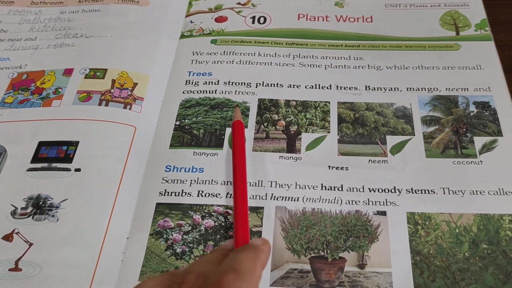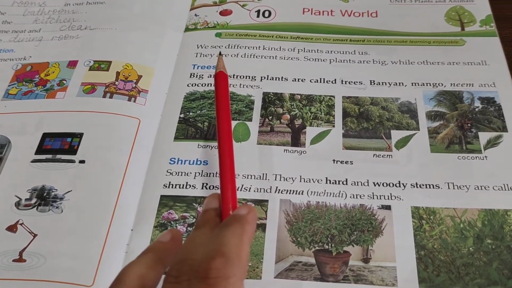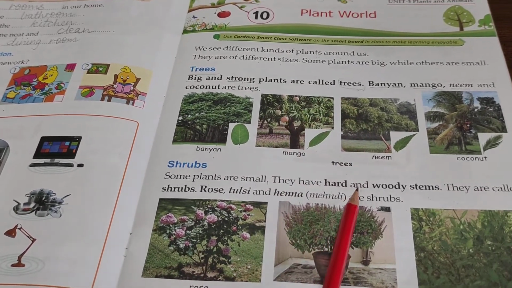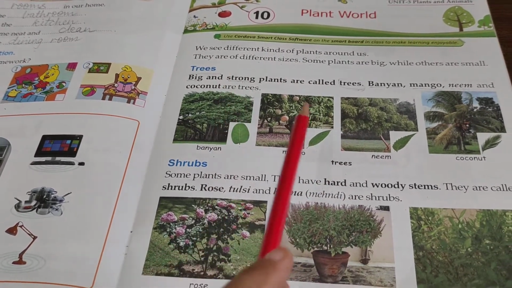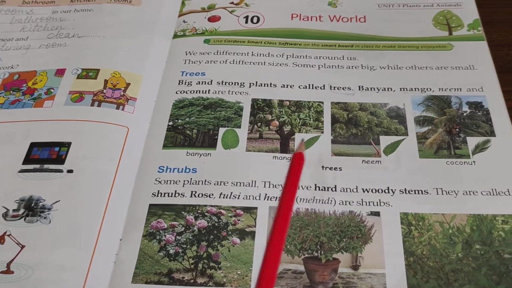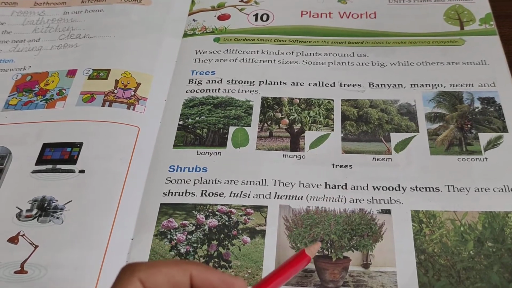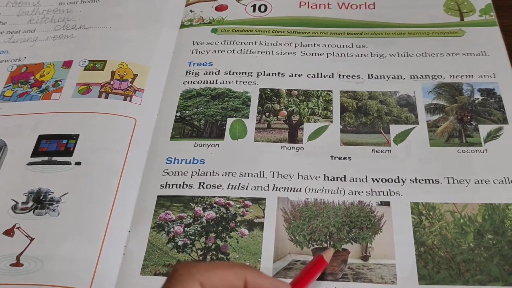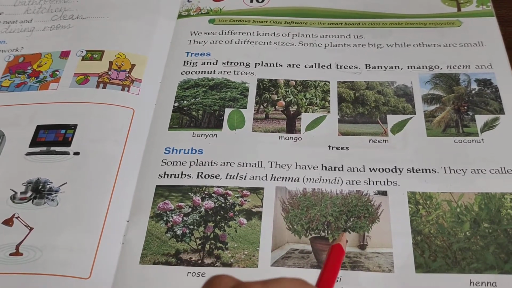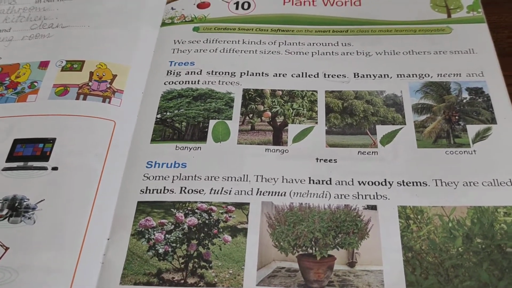And please watch this video very nicely and listen to each and every pronunciation very carefully. And after watching this video, first of all read the chapter, read this first page, that is page number 33, and then read it twice or thrice at home, and then only switch on to part 2 video. So children, now you can switch on to part 2 video to watch the new words.